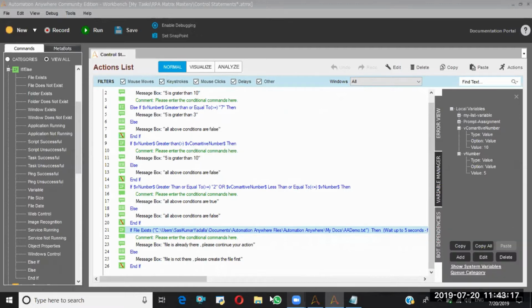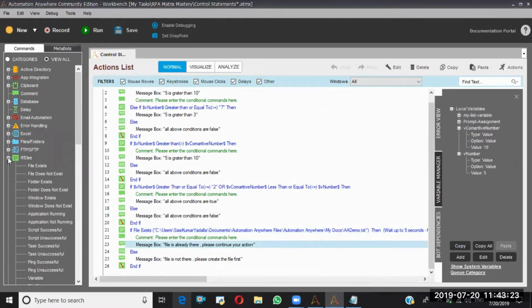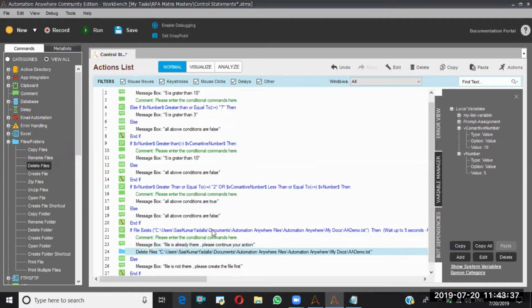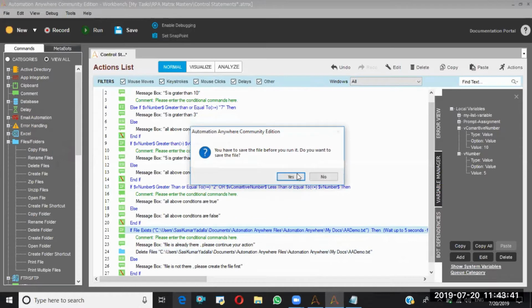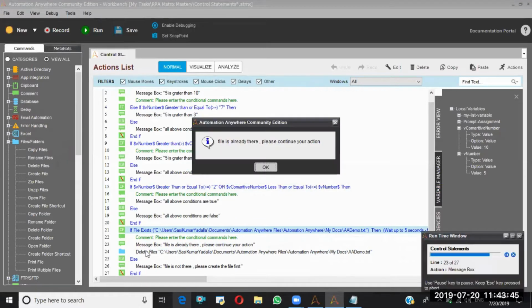But this time I'll put a condition like this: Files, delete files, and I'll select that particular file. So this time it's going to delete it. Run from this step. The file is there, so it went into the if block and it will delete that particular file. Okay, it's deleted, well and good.